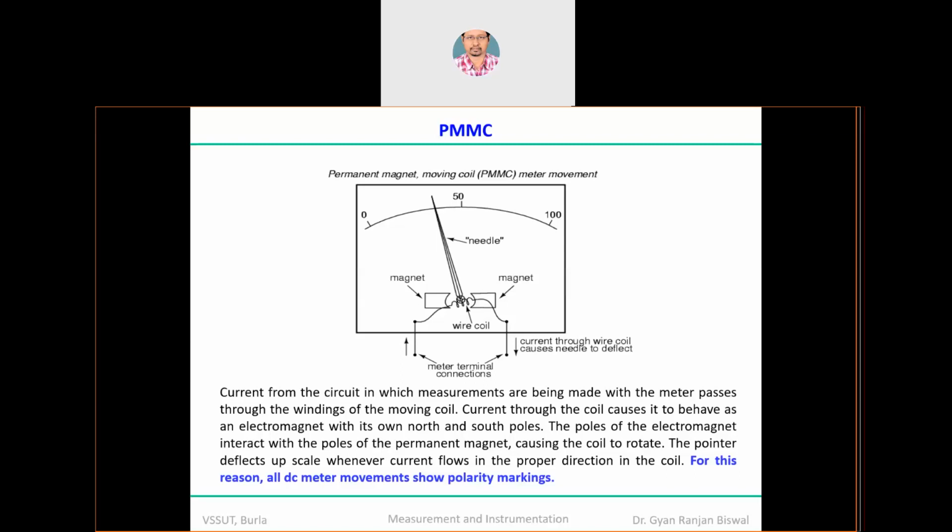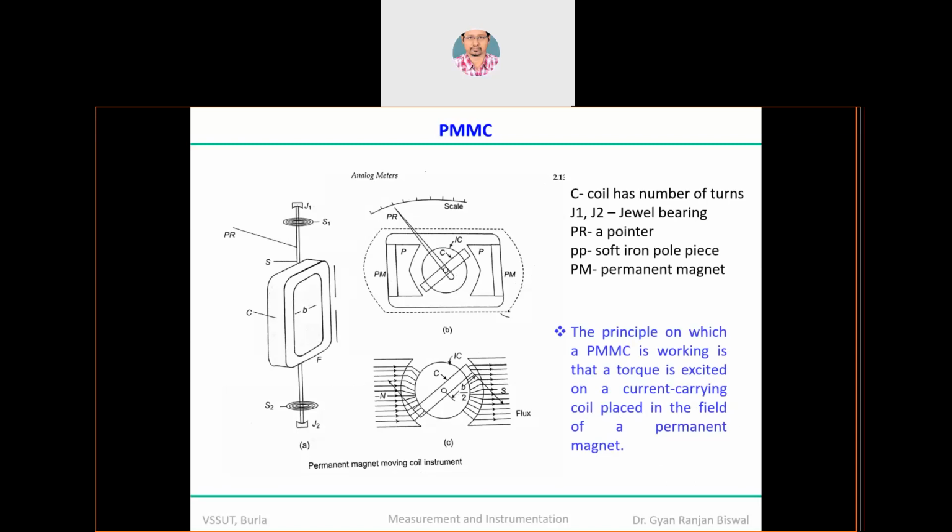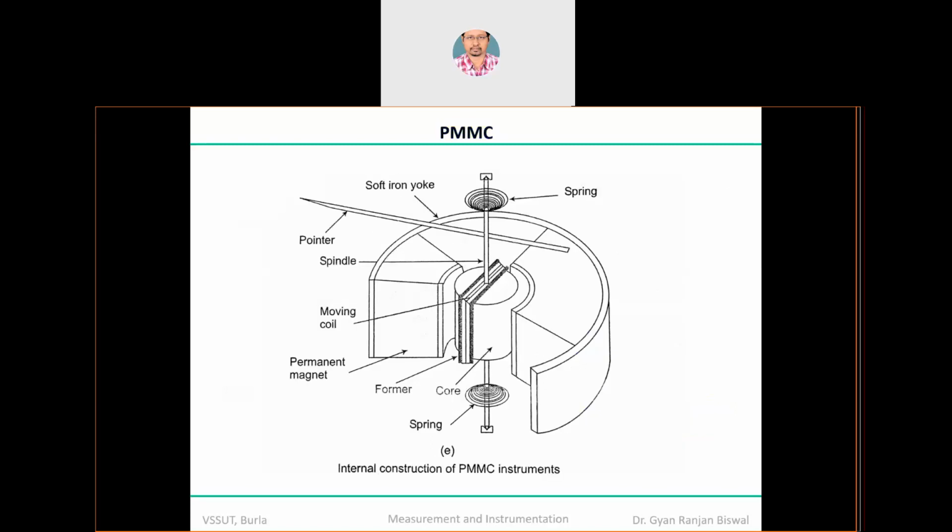Why? Because it will generate a torque. So this respective torque is exerted on a current carrying coil, which is placed in the field of a permanent magnet. That is the principle of PMMC. That is how it works.